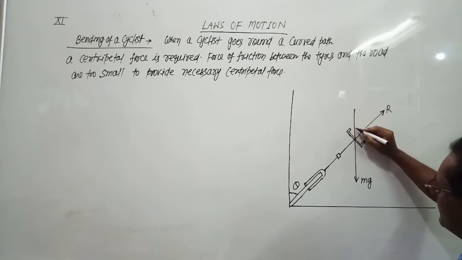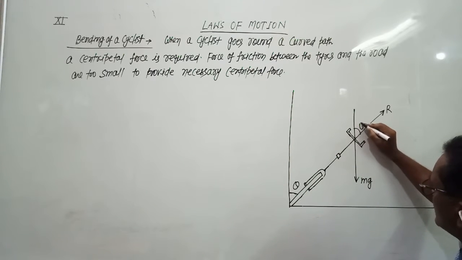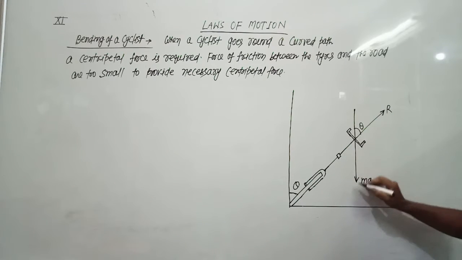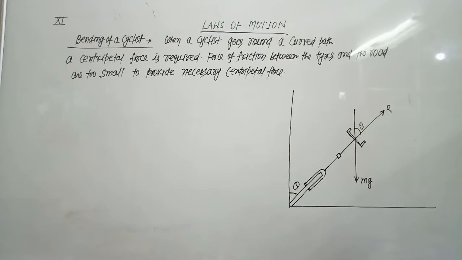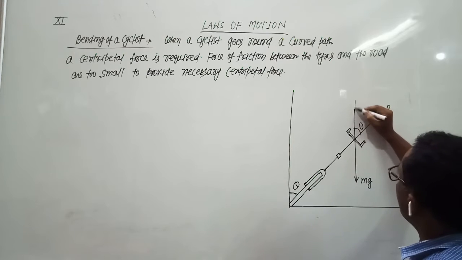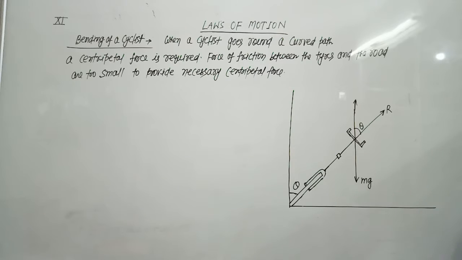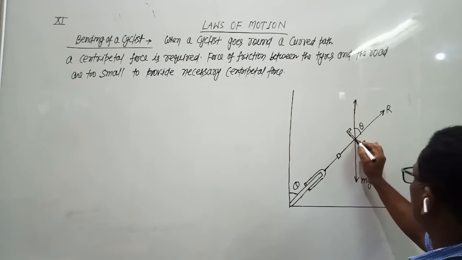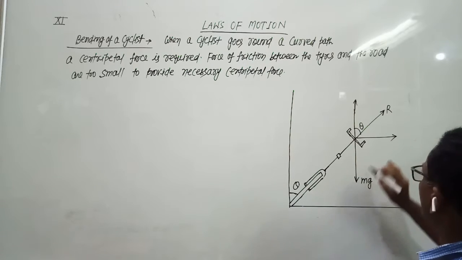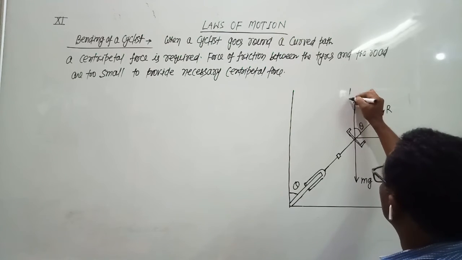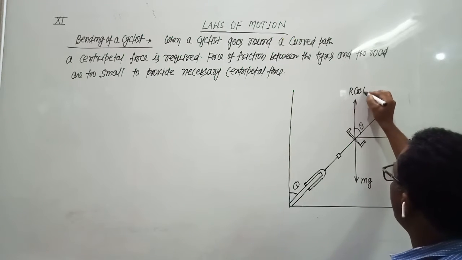If this angle is theta, then this angle will also be theta, because both are angles made with the vertical. So these two angles are corresponding angles, and R is inclined at an angle theta with the vertical. So there must be two components of R. One is the horizontal component, R sin theta, and the other is the vertical component, R cos theta.